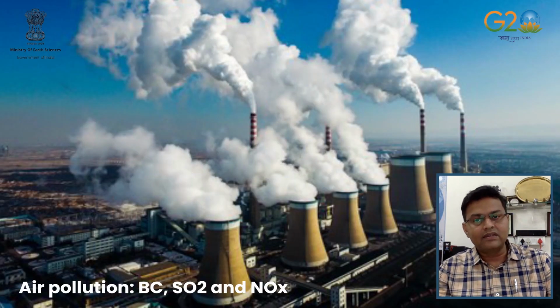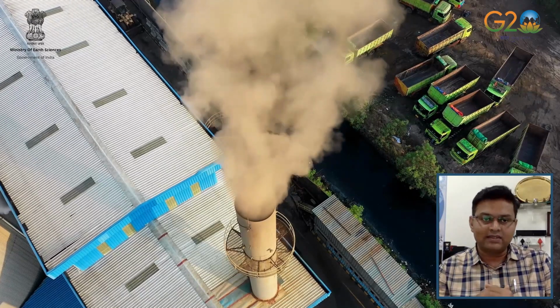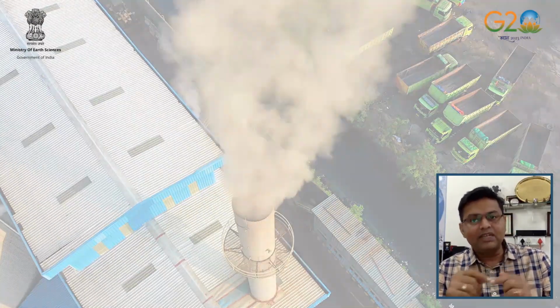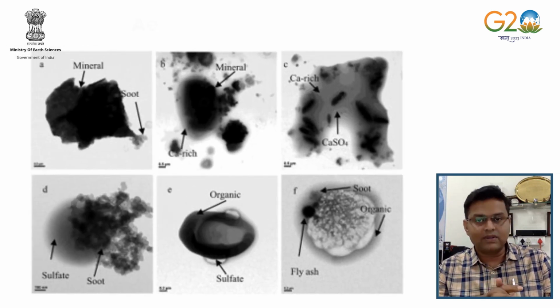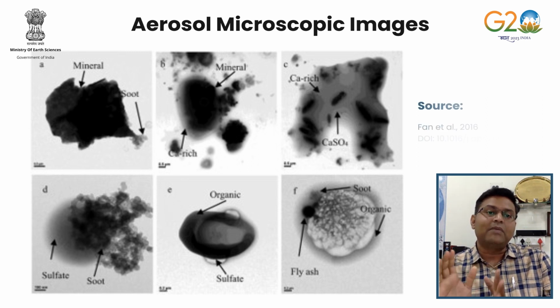In atmospheric pollution, there are different gases such as sulfur dioxide, oxides of nitrogen, etc., which may be transported from the lower latitudes to the polar region. In addition, there are tiny particles suspended in the air known as aerosols, and their size may range from 1 nanometer to 10 micrometers.